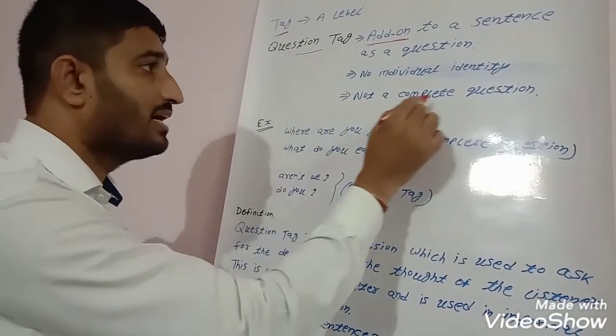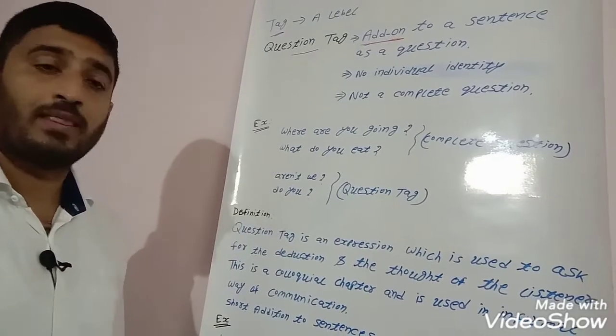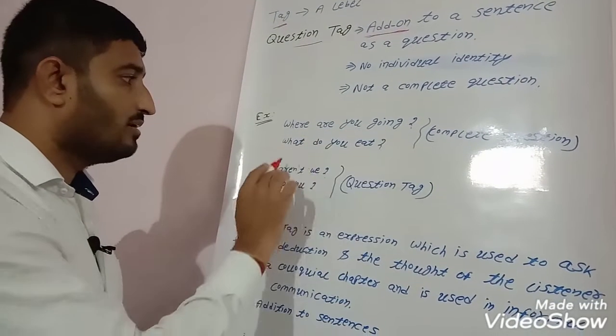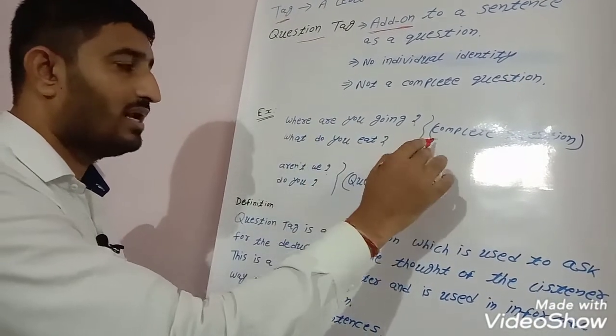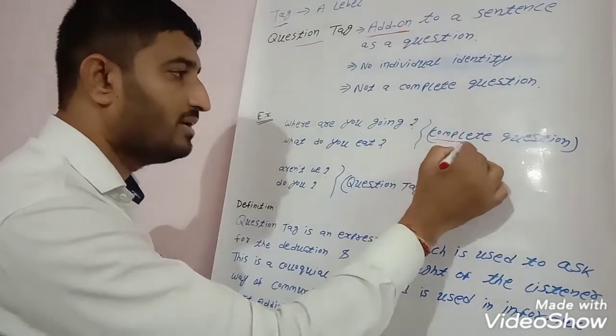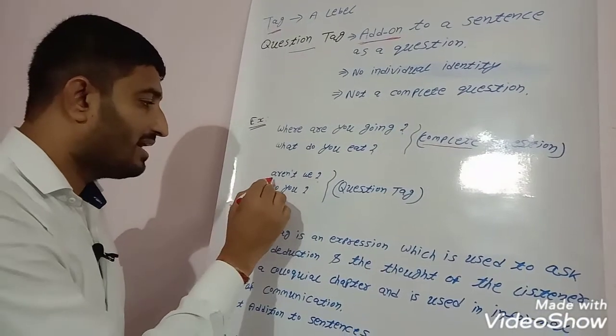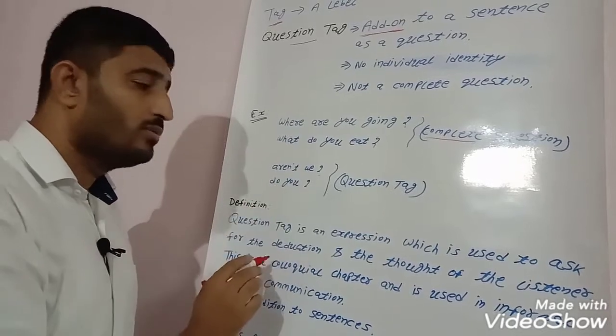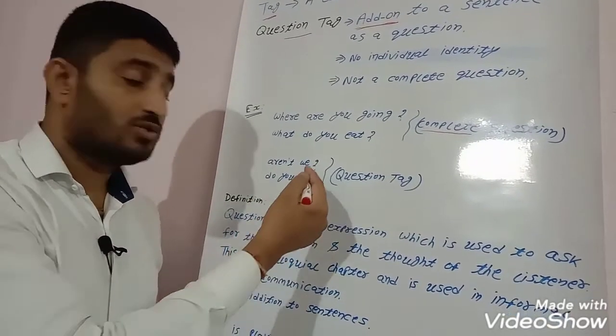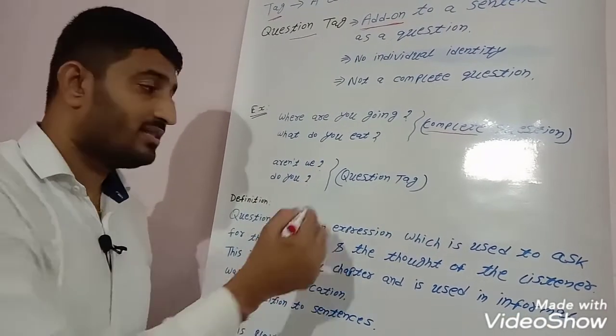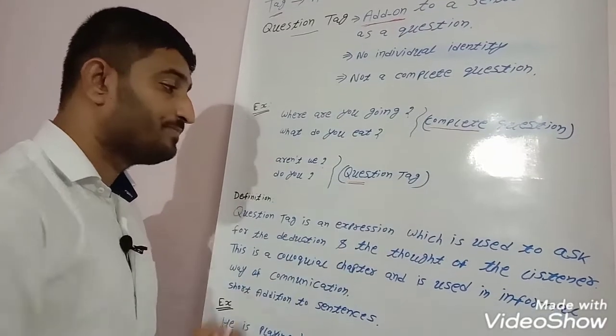And it's not a complete question. Like we ask, where are you going? What do you eat? These are all complete questions. In themselves, there is meaning. But if I say, aren't we? Do you? Without a sentence, we cannot get the meaning of it. These are the question tags.